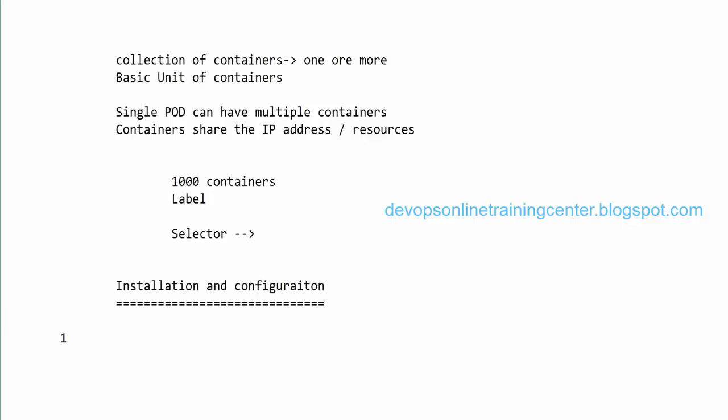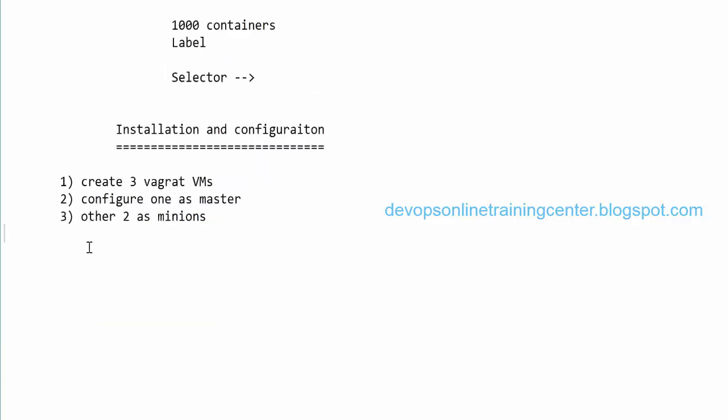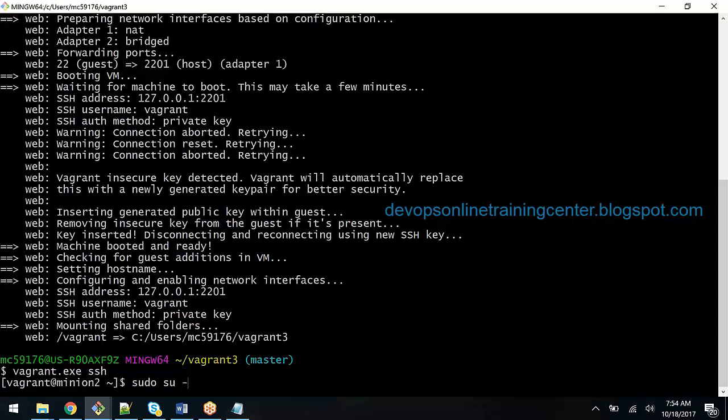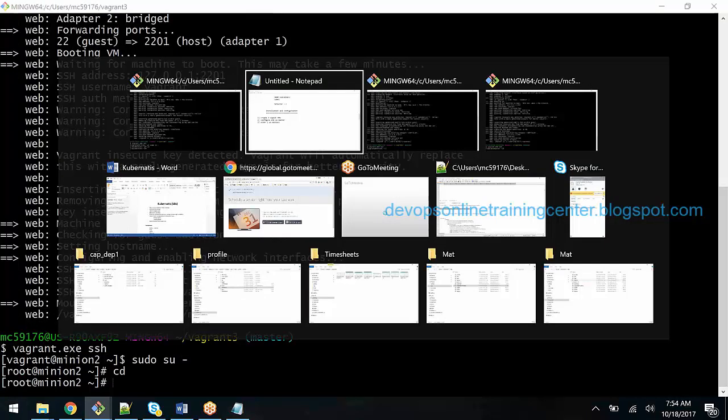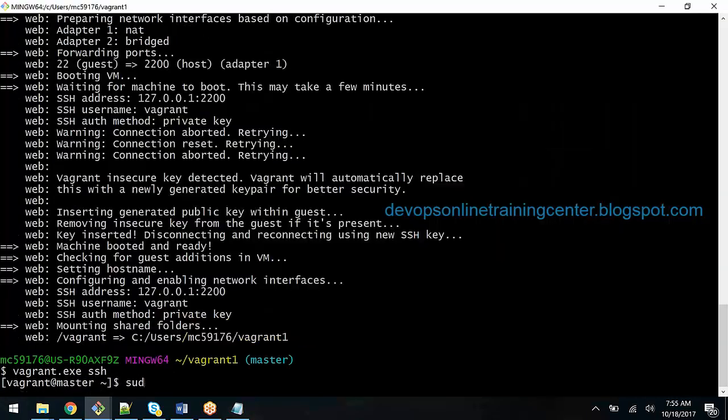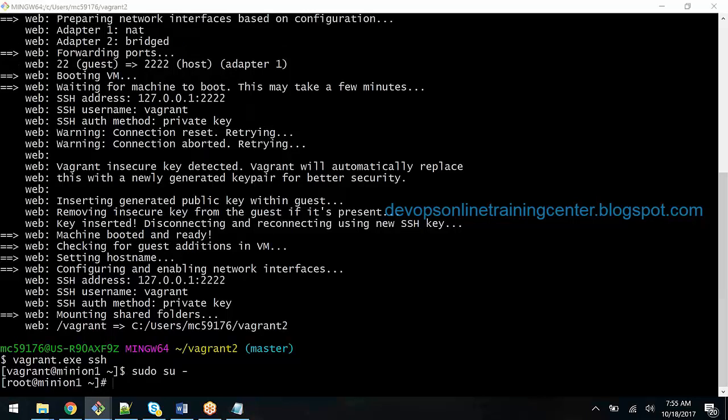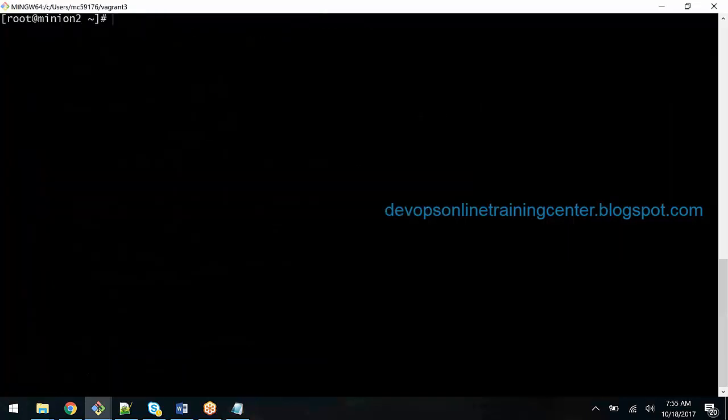What we do is take 3 machines, create 3 Vagrant VMs, configure one as master, and the other 2 as minions. Then there are some procedures to be followed. So we'll just log into the machines. This is master, this is minion 1, this is minion 2.